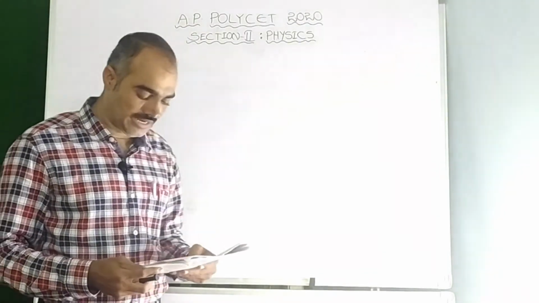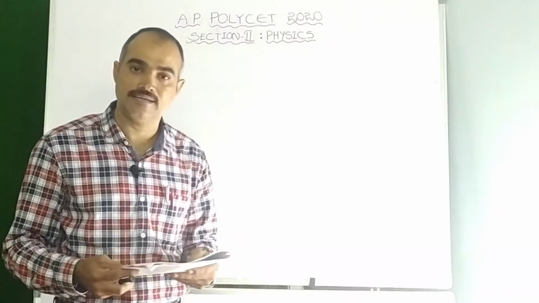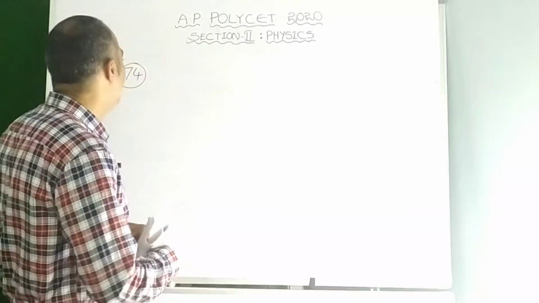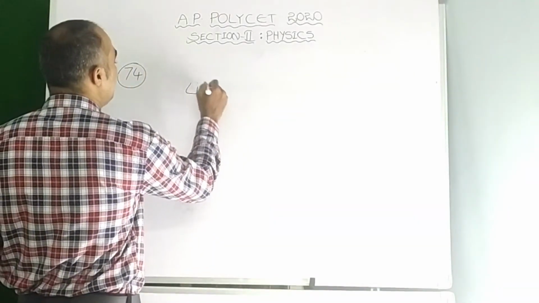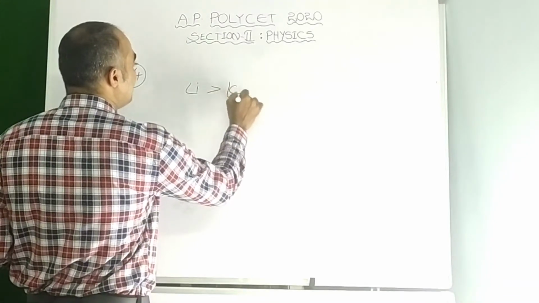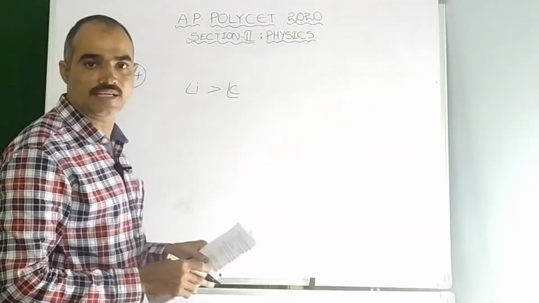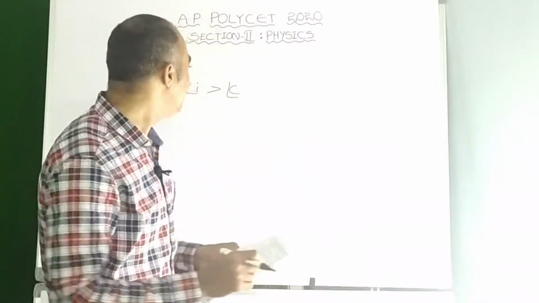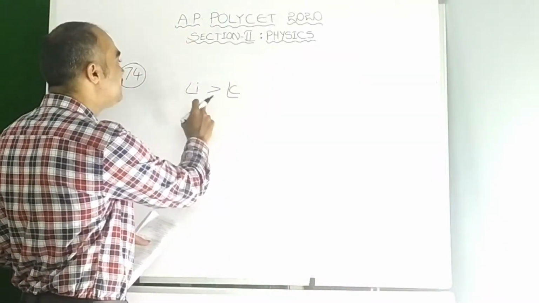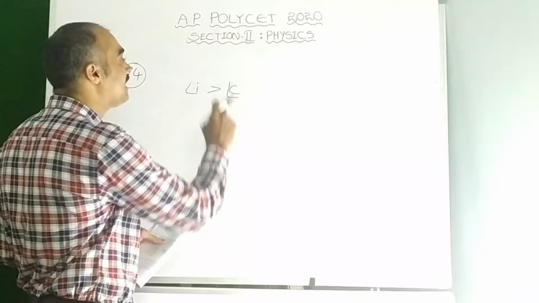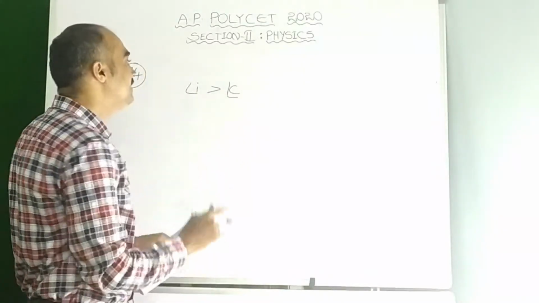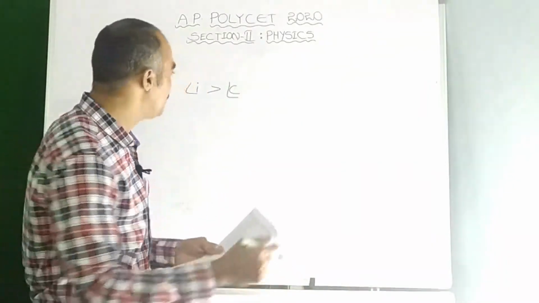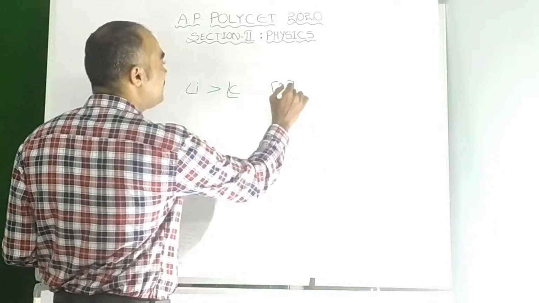The total internal reflection in diamond makes it shine because of the critical angle of the diamond. When the angle of incidence is greater than the critical angle, total internal reflection takes place. Especially in diamond it shines because there is more total reflection. That means almost every ray's angle of incidence is clearly greater than the critical angle, since the critical angle is very low in diamond. So from the options, option 2 is the right option for question 74.